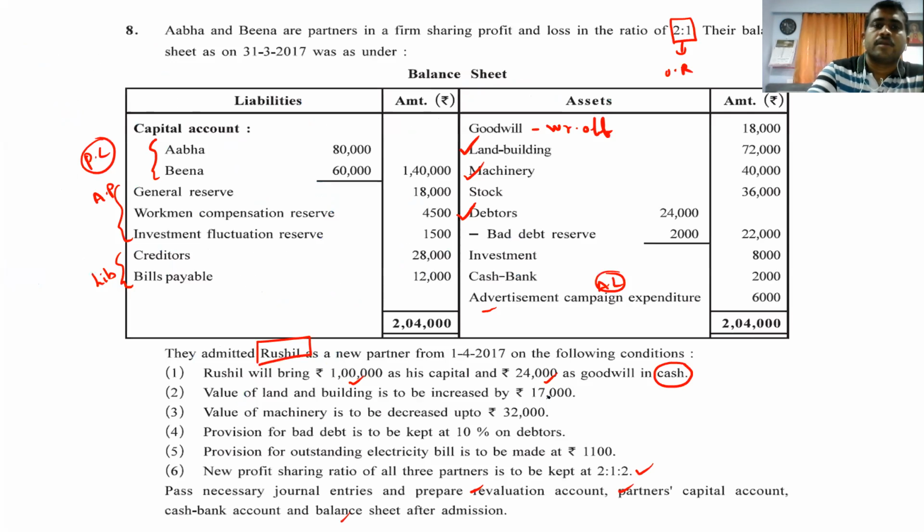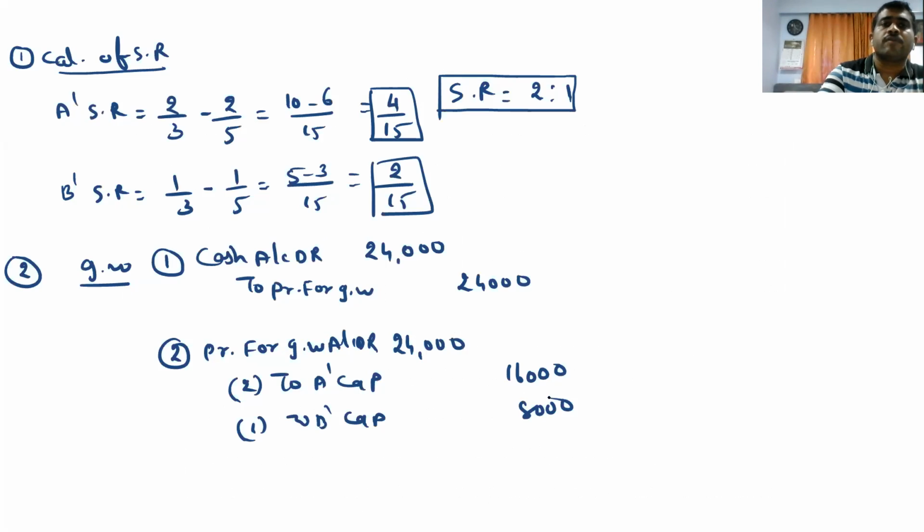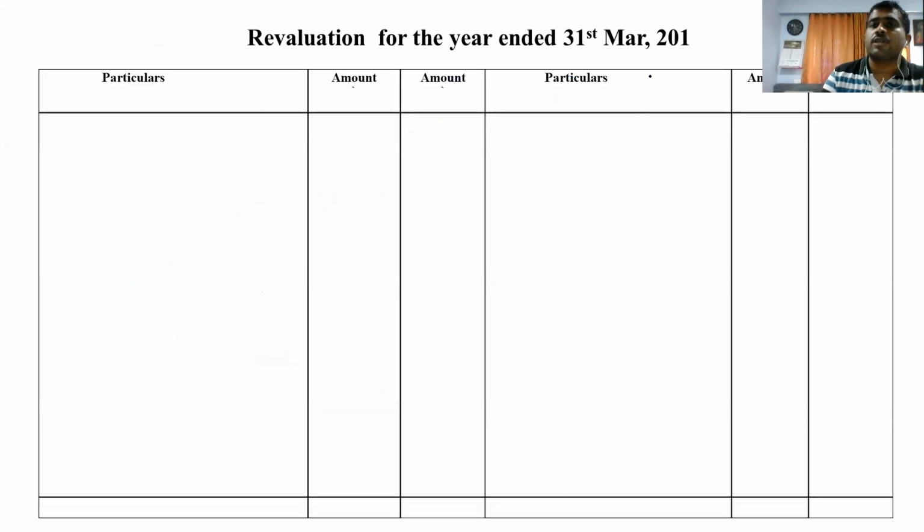Right? So I think the main working is over now. Now we can start the sum. So let's see the accounts. The first account we have to prepare is revaluation account for the year ending 2016. Debit, credit.